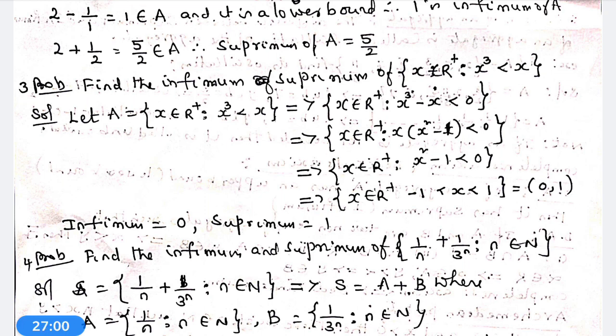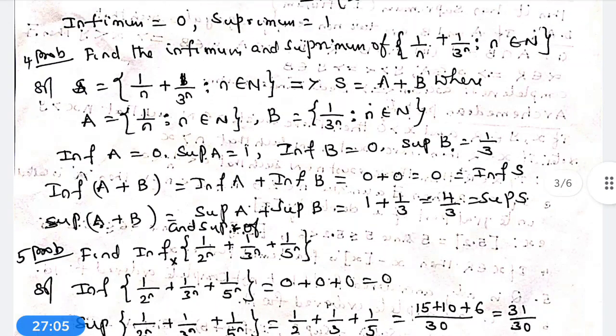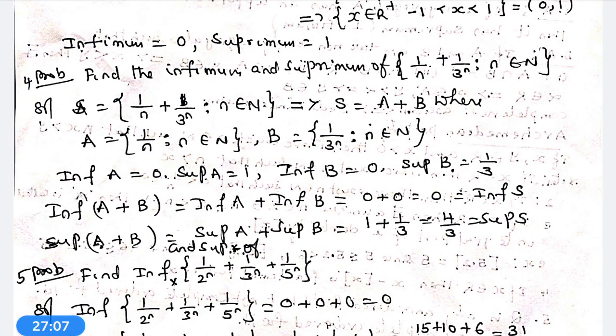That is the next problem. Now we go to another problem. Find the infimum and supremum of the aggregate A is equal to 1 by n plus 1 by 3 power n such that n belongs to capital N. This aggregate A can be split into two sub-aggregates.